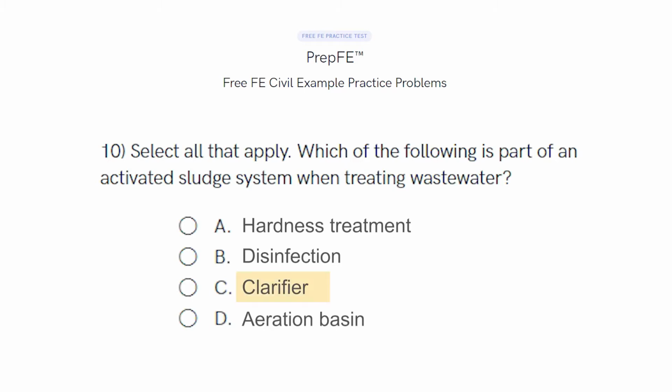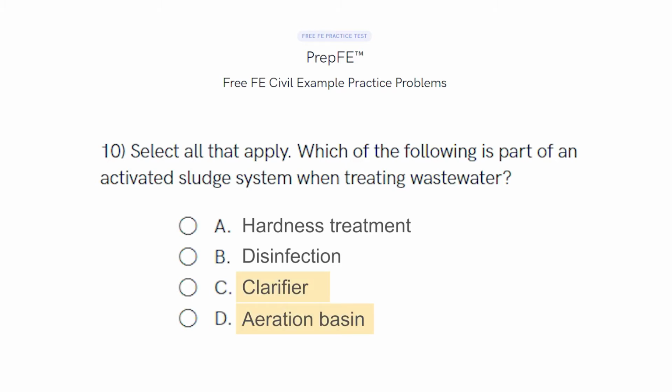However, for the question I read earlier, I would do a search for the term activated sludge. When I do that, I find all of the pages that contain that term, and on one of those pages, there is a table that lists the design criteria associated with the system, and both a clarifier and an aeration basin is included in that list, where hardness treatment and disinfection are not. Therefore, the answers to this question are C and D.